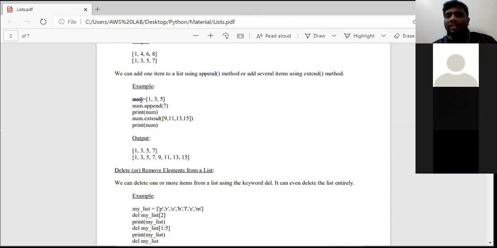Num is a list name, equal to is the assignment operator. 1, 3, 5 are called values or elements or items of a list. See, num dot append. What is num? Num is the name of the list. Dot operator. Append is a function. So append function 7 ichcha. So what is append? I already told you. Append is nothing but adding one value at the end of a list.